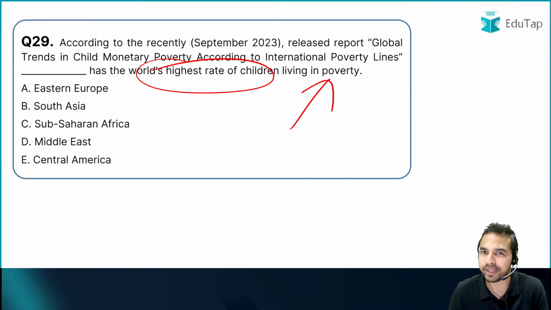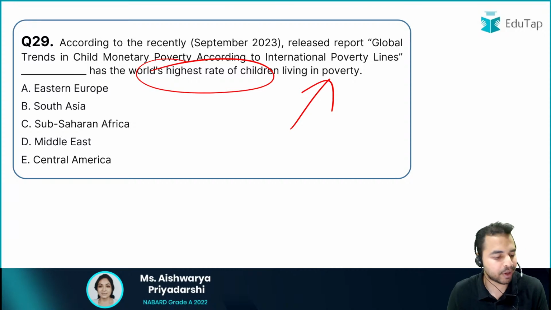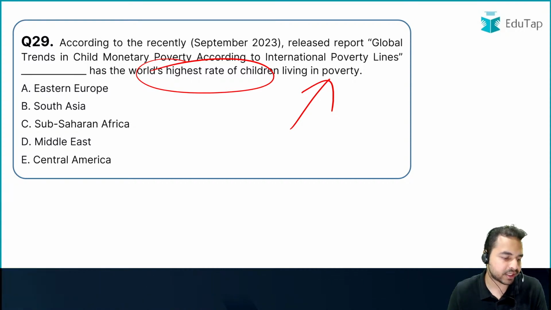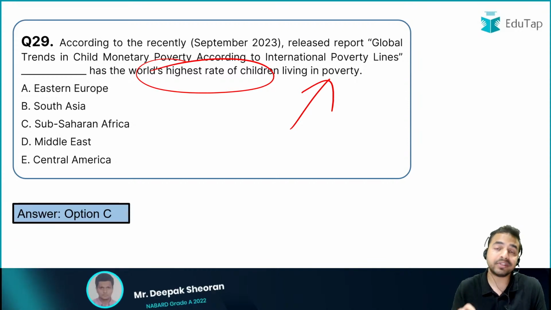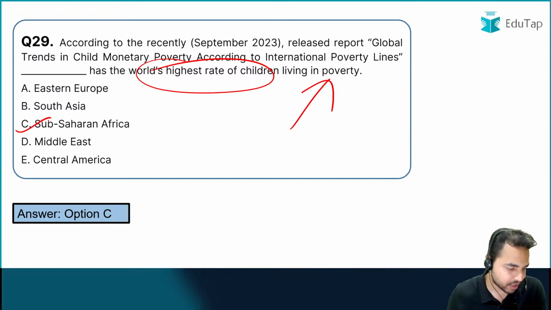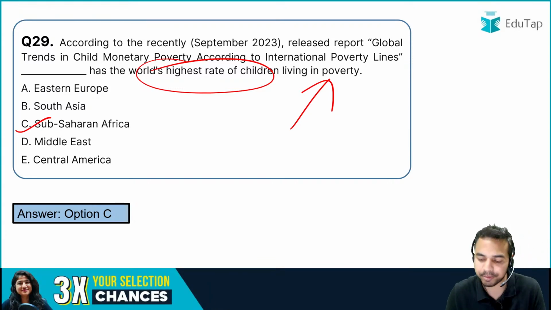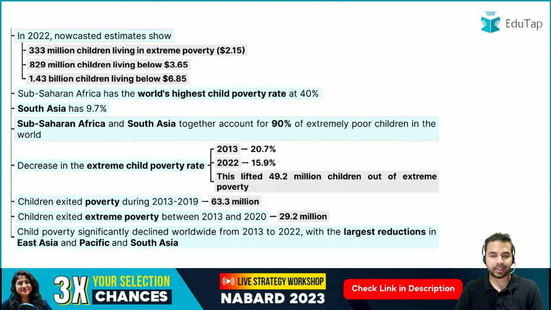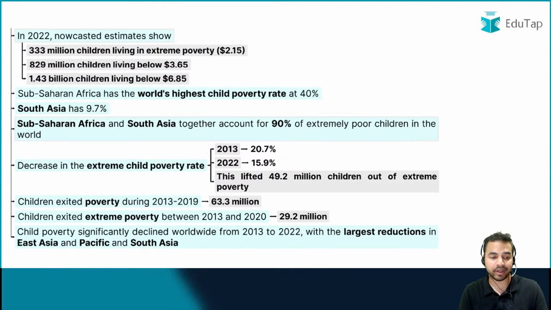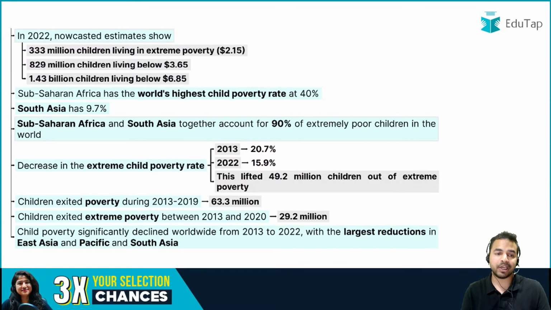Let me see who will tell me the right answer in the quickest manner. Who gives the answer first? And here Sorima Sridevi has given me the answer first, and here the right answer is absolutely Sub-Saharan Africa. Option C is the right answer. Apart from that, Preeti, Prashant, Anuja have also given me the right answer. So we can see here, if we talk about this question, where is the highest rate? It is in Sub-Saharan Africa, and that is absolutely right.